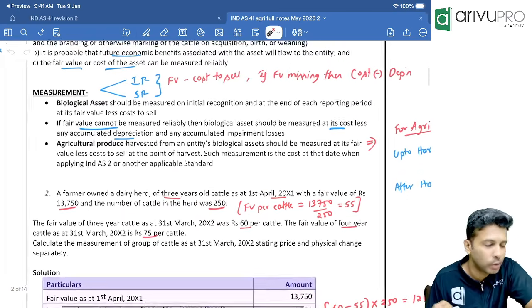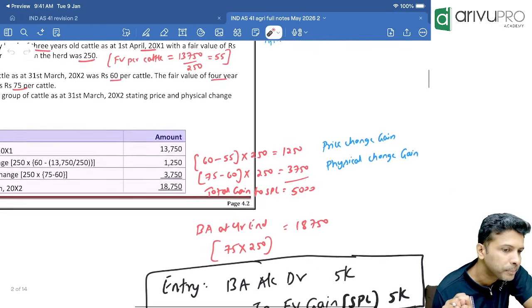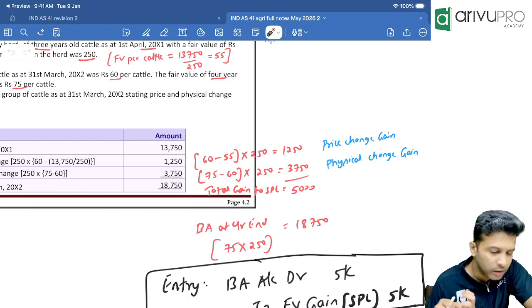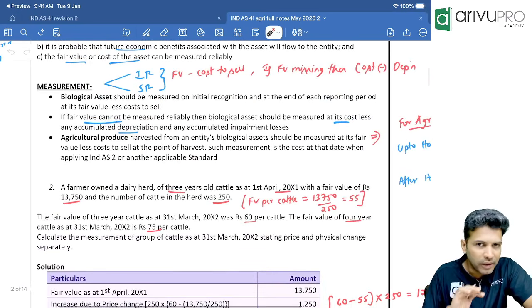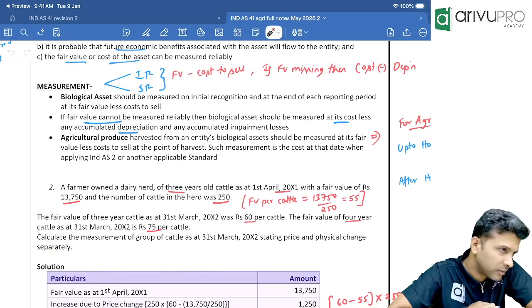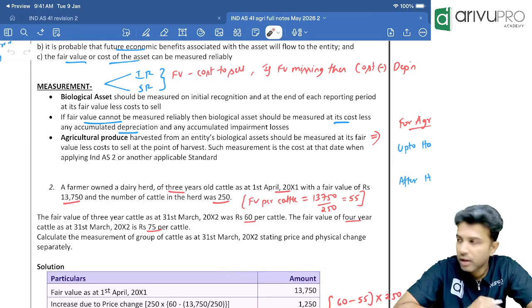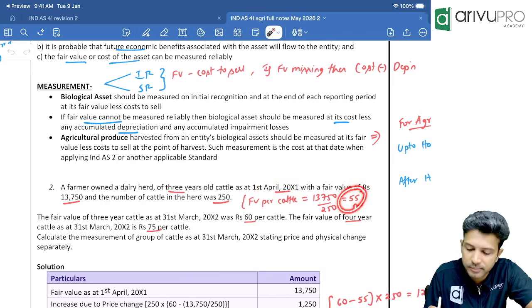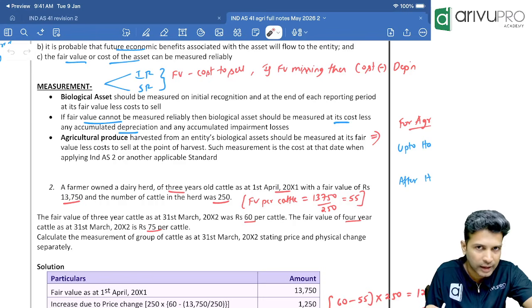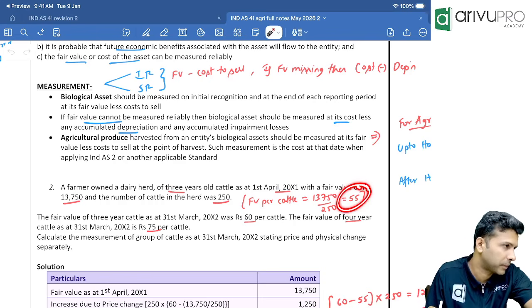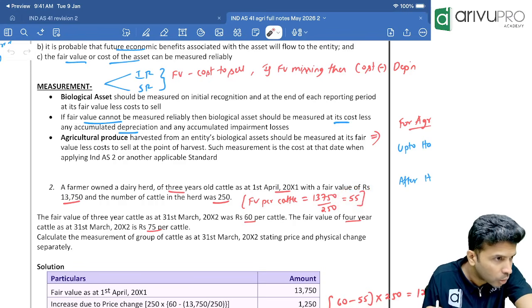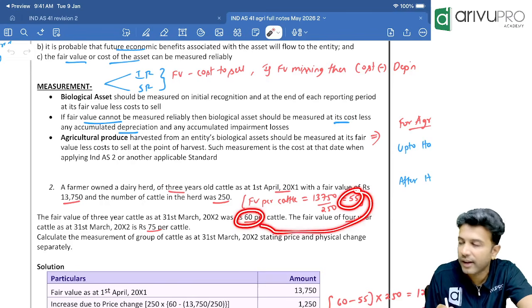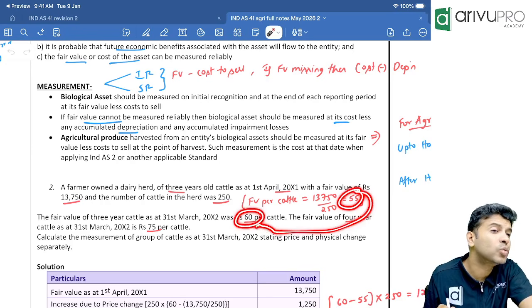How to calculate this? Take your calculator. Need some time? Let's look at the calculation. First, we will calculate the price change gain. At year beginning, what was the fair value of a 3-year-old cattle? One cow's fair value at year beginning was 55. But the same 3-year-old cow's year ending value is 60. 55 has become 60.